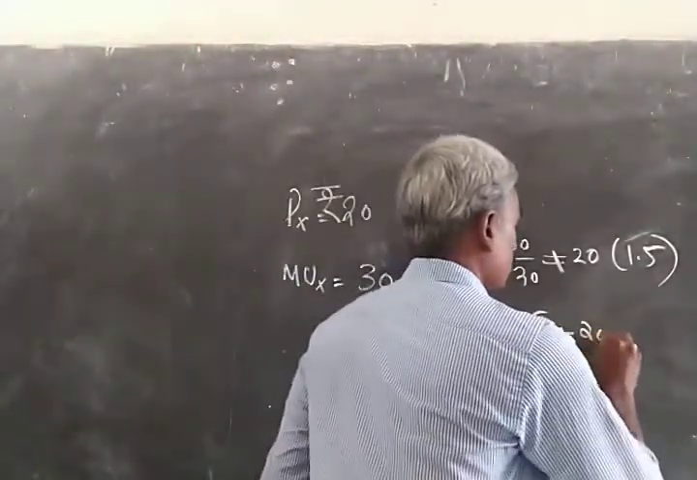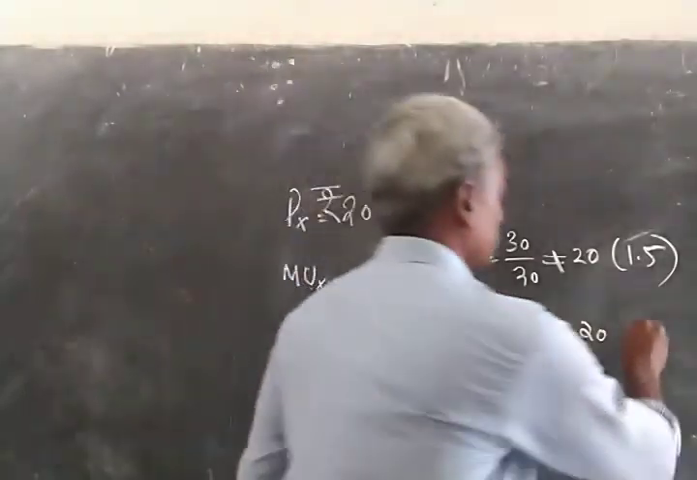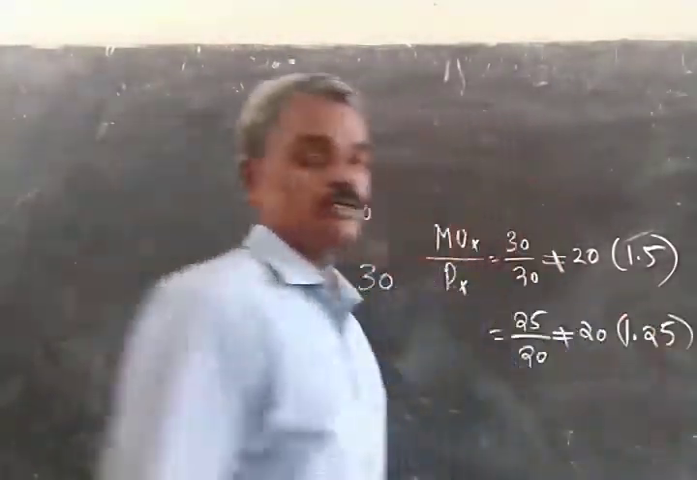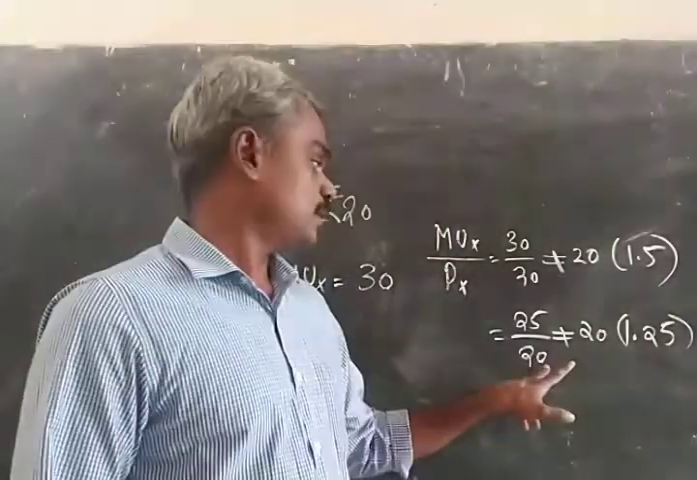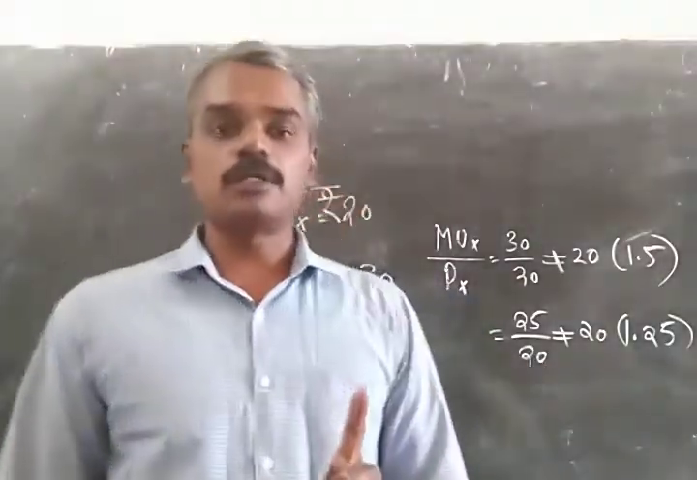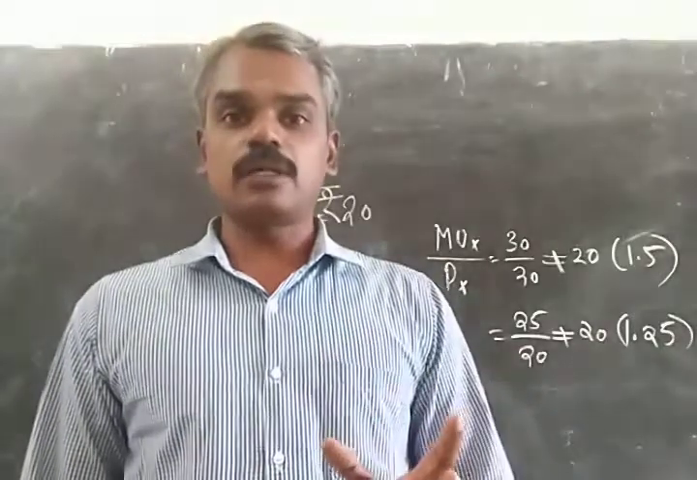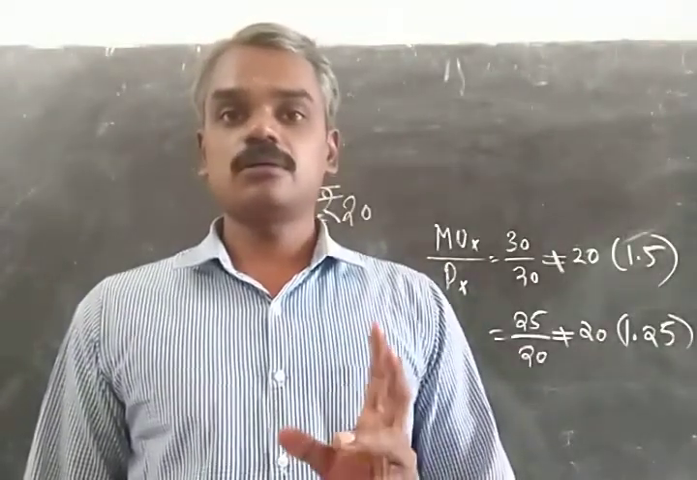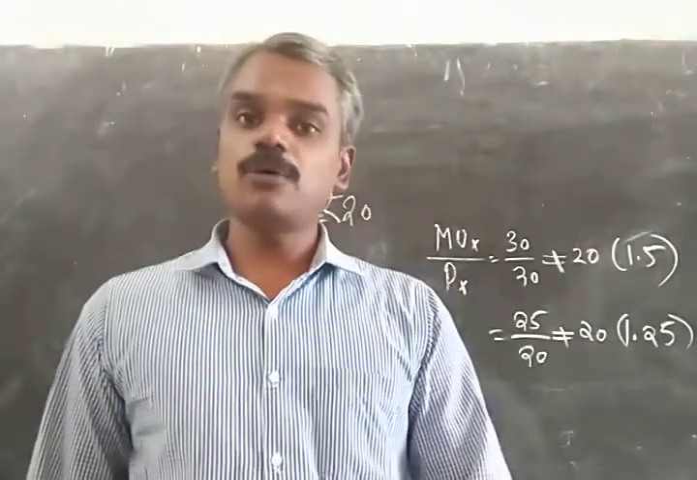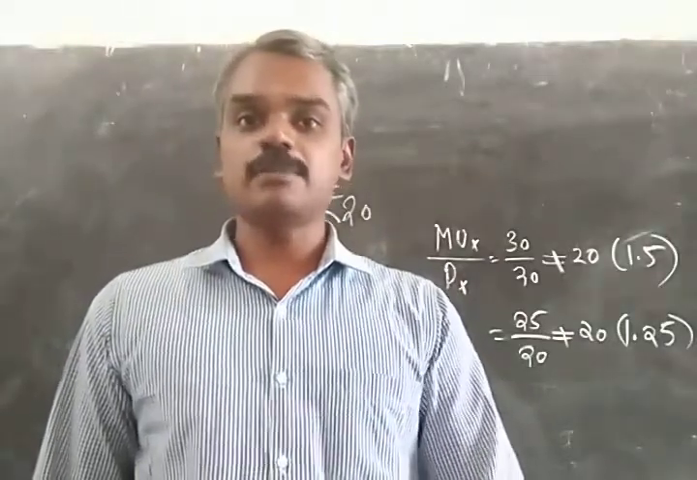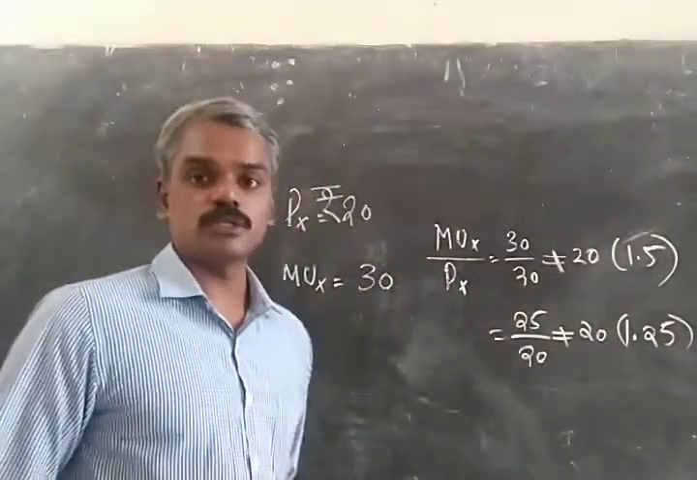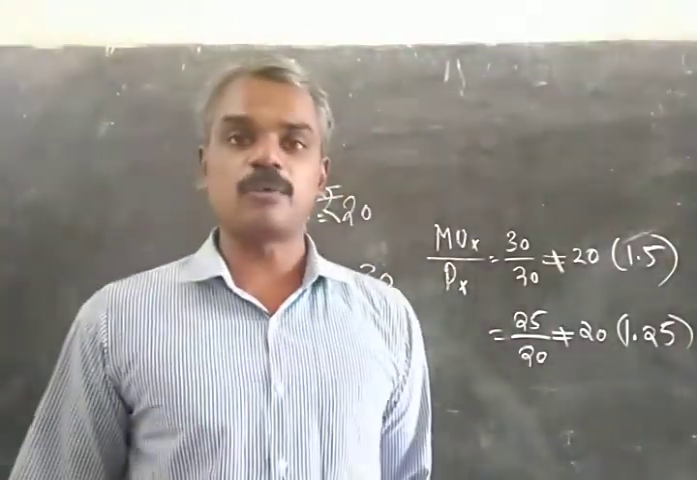Again, it is not equal to 1, because it gives 1.25. 1.25 is the ratio. That means by spending 1 rupee on the commodity, the consumer is able to generate 1.25 units of satisfaction. So the commodity is giving him more satisfaction than he is spending on it. Again, the consumer increases the consumption. He decides to consume a third unit of the commodity.